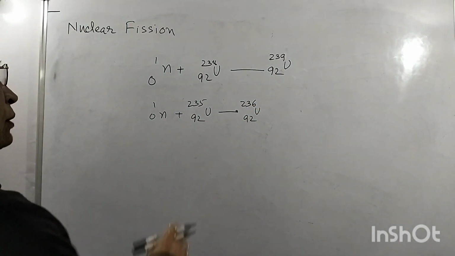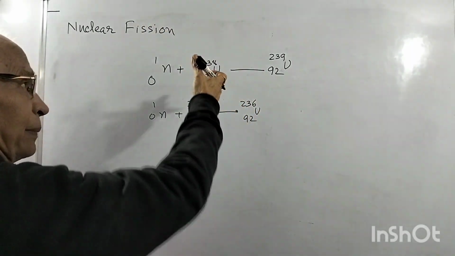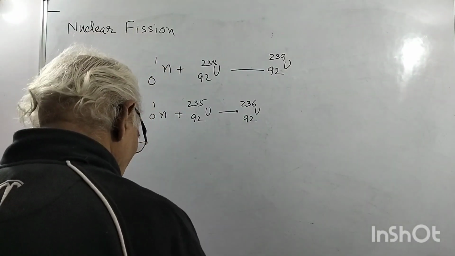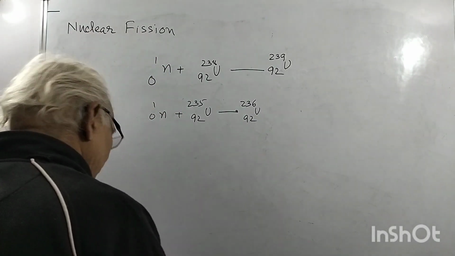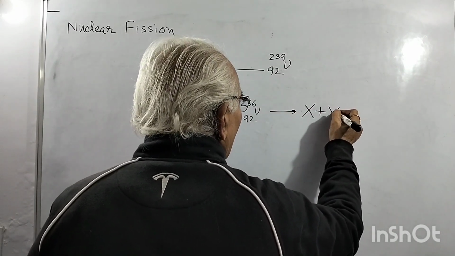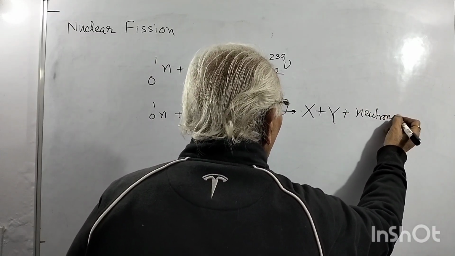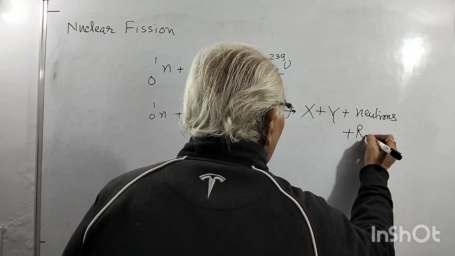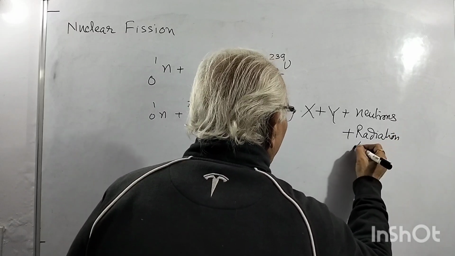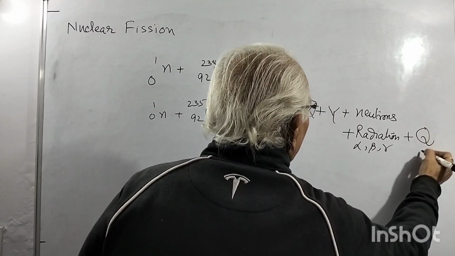Uranium 235 is a very small amount in nature, less than 1 percent. So this reaction gives X plus Y plus neutrons plus radiations, that is alpha, beta, gamma, plus Q, energy.